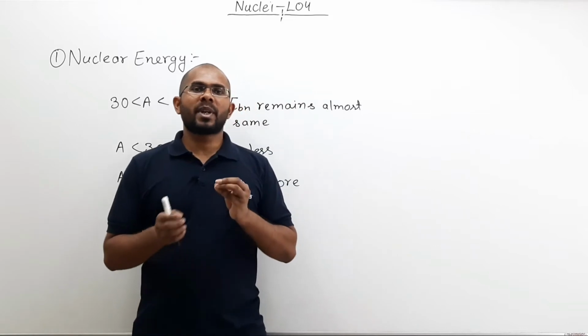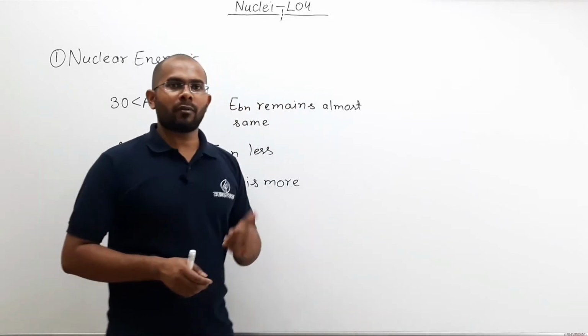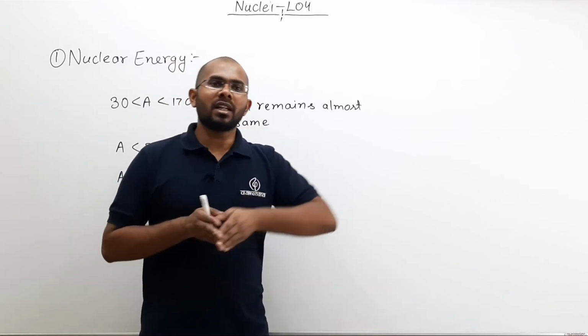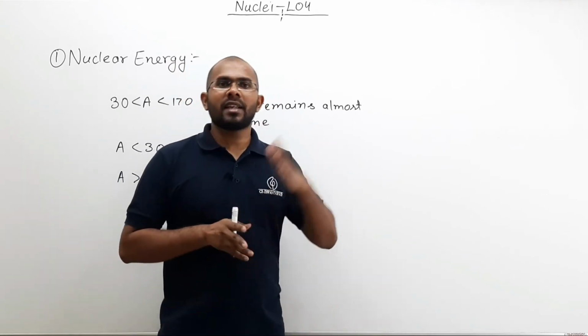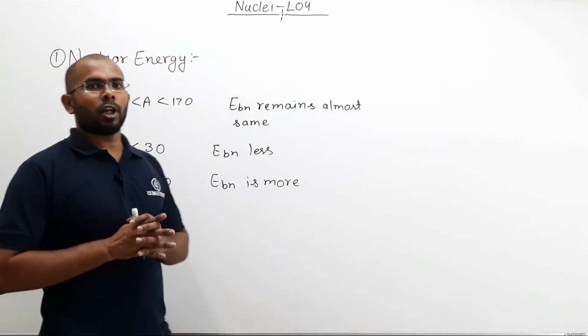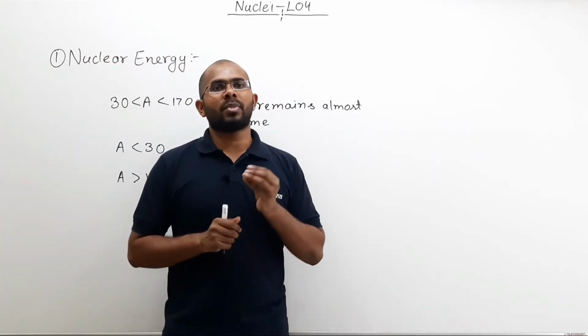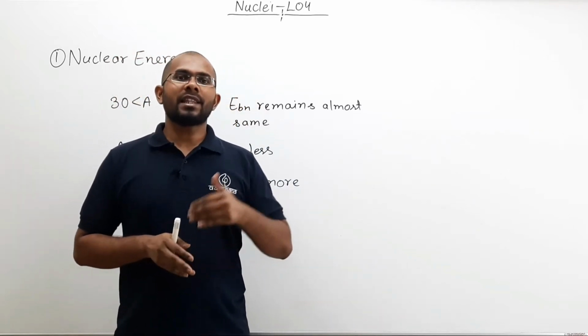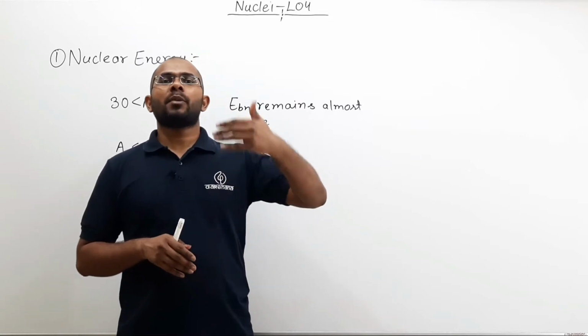When it breaks into two daughter nuclei, the daughter nuclei will have mass number less than uranium. So obviously the daughter nuclei will have binding energy per nucleon more than uranium, and in that process energy will be released.